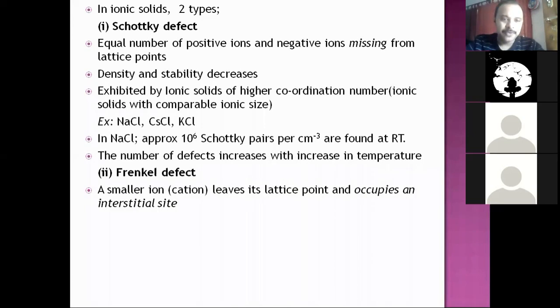The second type of stoichiometric defect in ionic solids. Here, a smaller ion of the ionic solid, mostly the cation in most cases, leaves its lattice point and occupies an interstitial site. Of course, it is similar to the interstitial defect of non-ionic solids. The smaller ion leaves its lattice site and occupies the neighboring void space or interstitial site. This becomes a deviation from the regular arrangement, and therefore it is a defect called Frenkel defect.